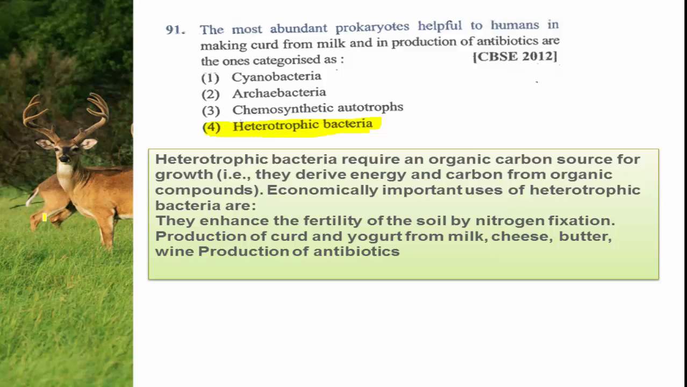For example, Lactobacillus. Lactobacillus is the bacteria which is responsible for the formation of curd from the milk.